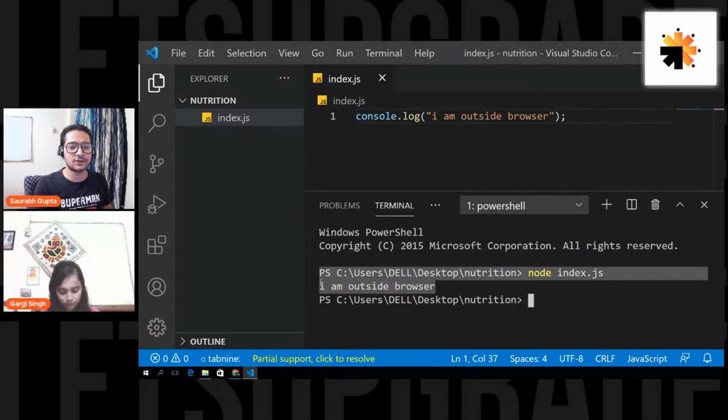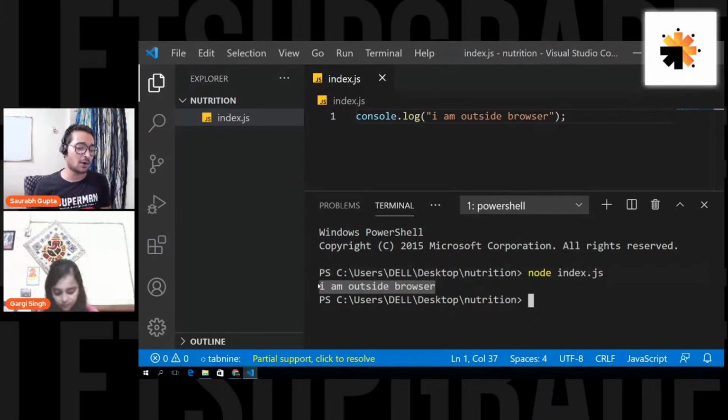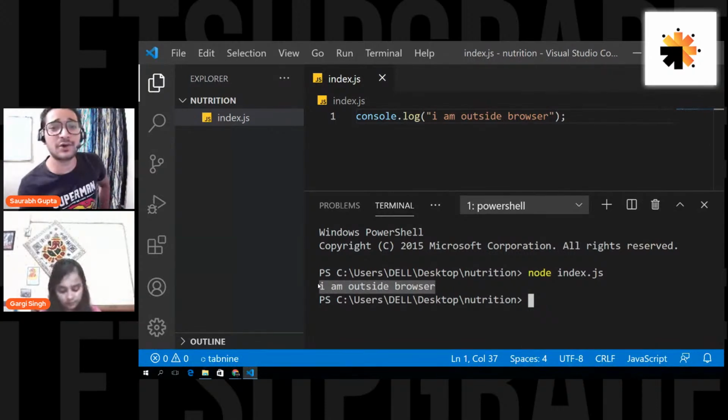See, our code just got executed. "I'm outside browser." That basically means we have actually executed JavaScript outside the browser, and that is really great. It became possible with the help of Node.js. That's amazing, but this is not what we are going to do here. We are actually going to build an application.